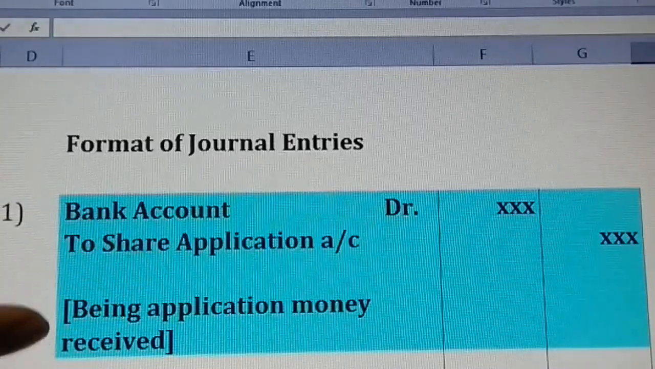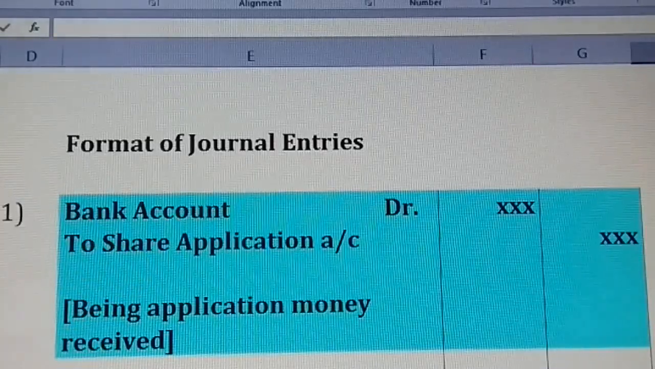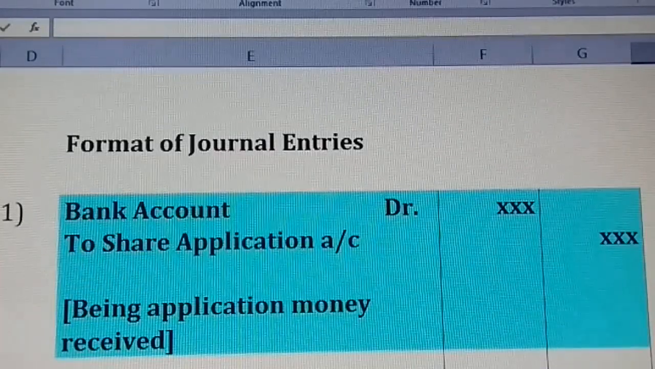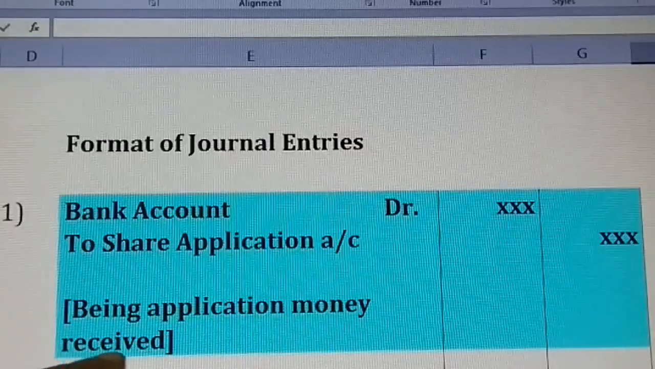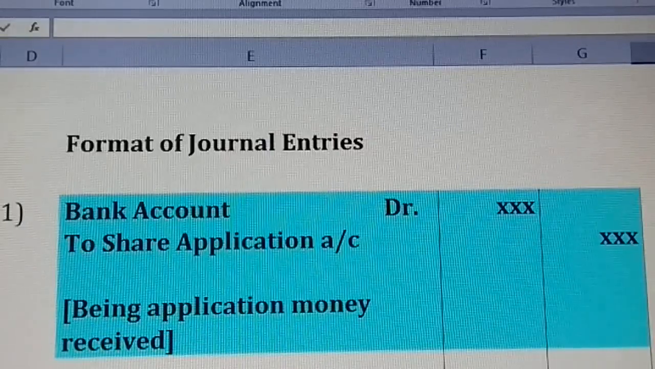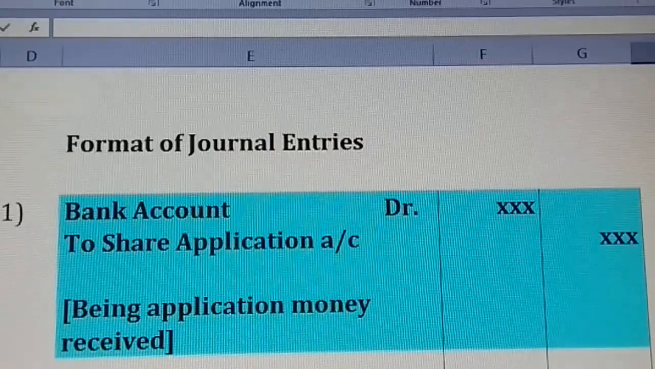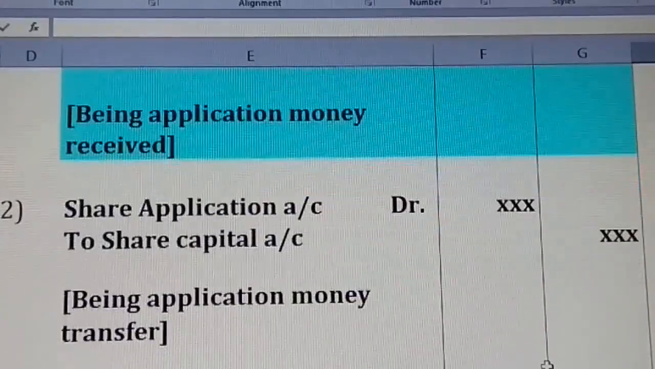This is the only way you can simply understand. The first step is, if you are issuing the share application, you receive the cash and then you give it. This is the concept. So what is the narration? Being application money received, the company is receiving the money. Clear, students? Next, going for the second adjustment.